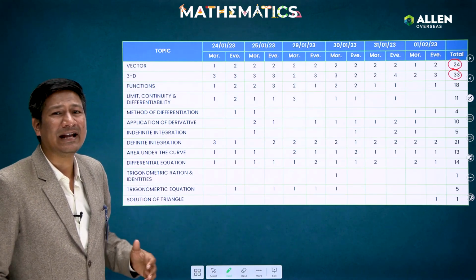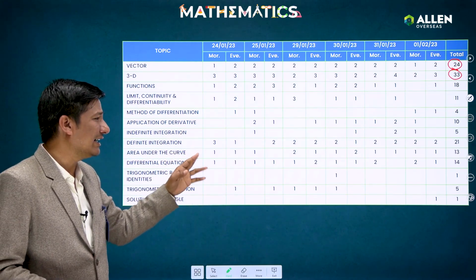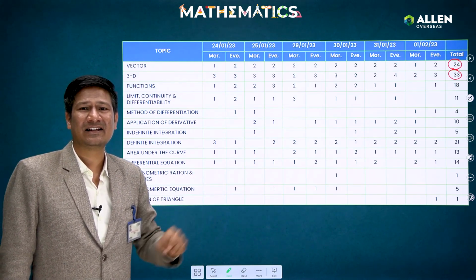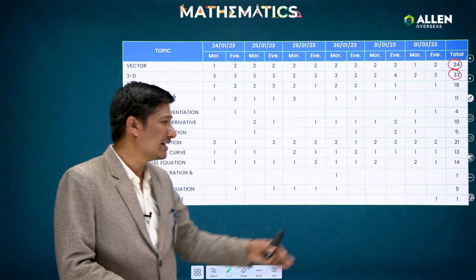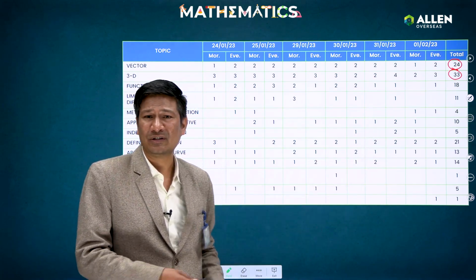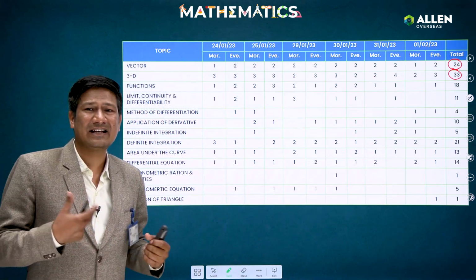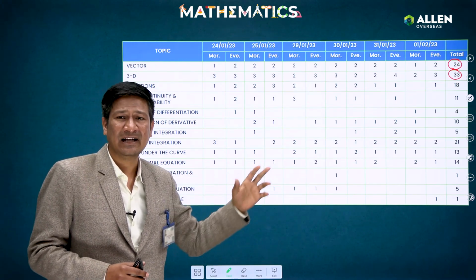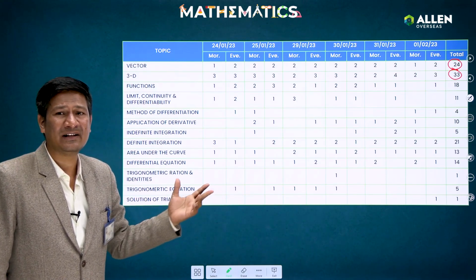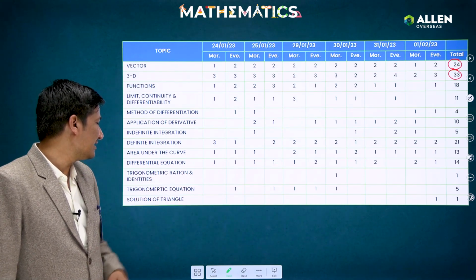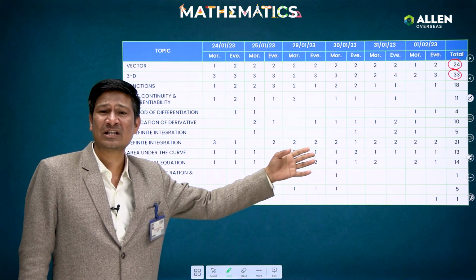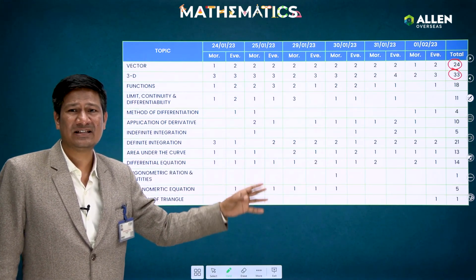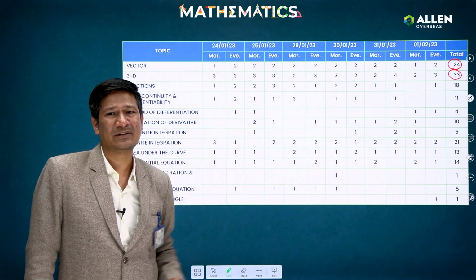After that, if I come to the integral portion, definite and indefinite integral: out of these two, definitely the weightage of the definite integral is more. You can see that in definite integral a total of 21 questions were asked. So, as we have already highlighted, out of the integral portion, questions will mainly be from the definite integral part. After that, there is the application of integration, so from the area under the curve and from differential equations, questions were there. So there was a good weightage of calculus, if we see it at the end.